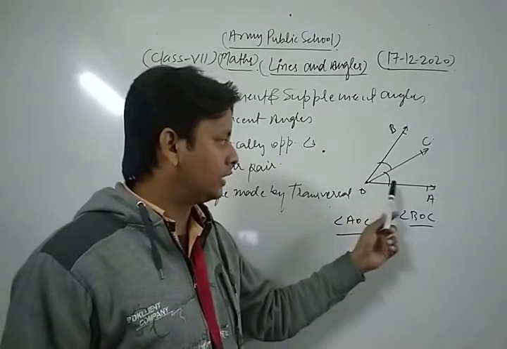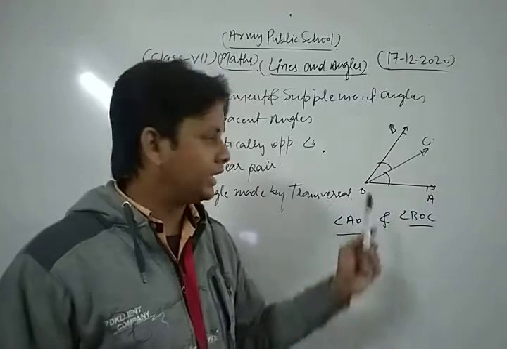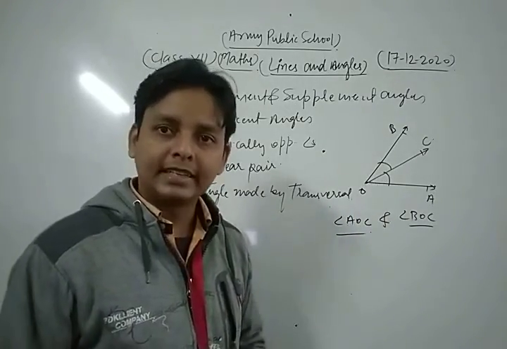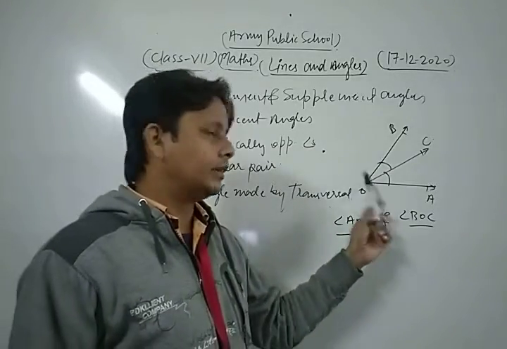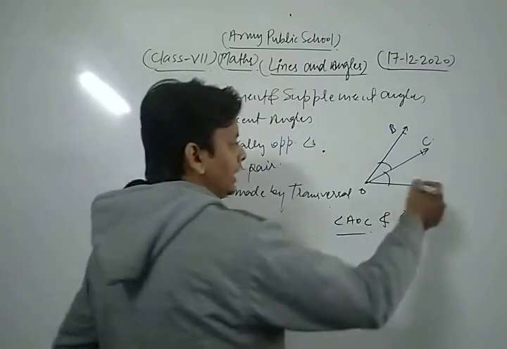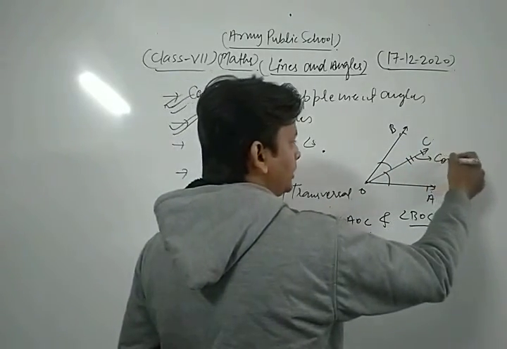Let's see. Both angle AOC and angle BOC have the same vertex. The second condition is that both angles have a common arm. In both angles AOC and BOC, OC is the common arm.